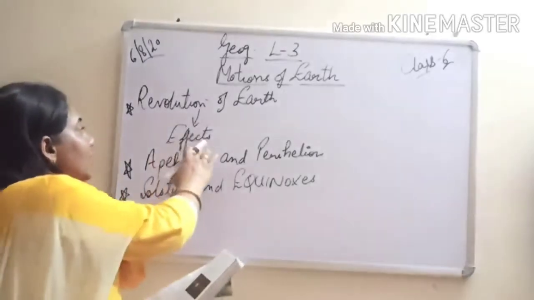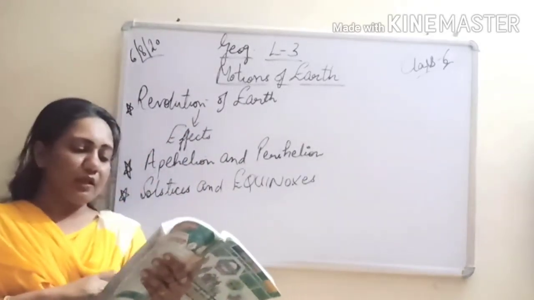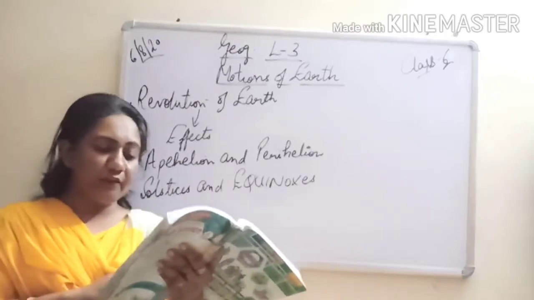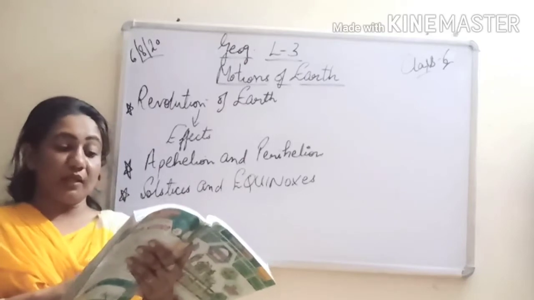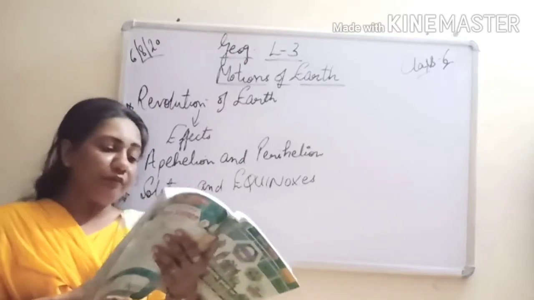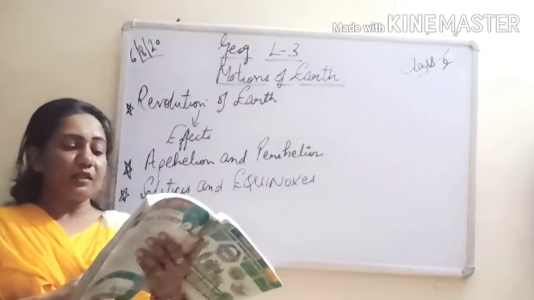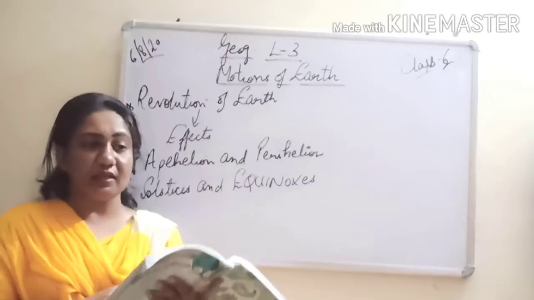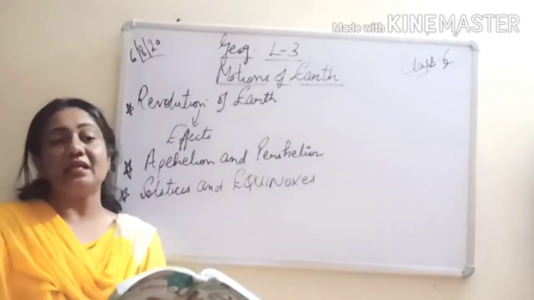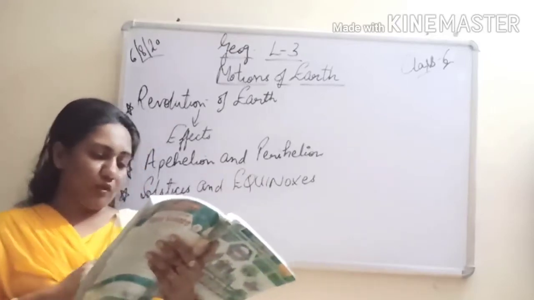Right. So now let's study about the effects of revolution. The revolution of the earth around the sun directly or indirectly affects the life of the earth and causes various natural phenomena. What type of natural phenomena? Different effects of the earth's revolution are difference in the duration of day and night. Days are long, nights are short and vice versa. It is due to the revolution.